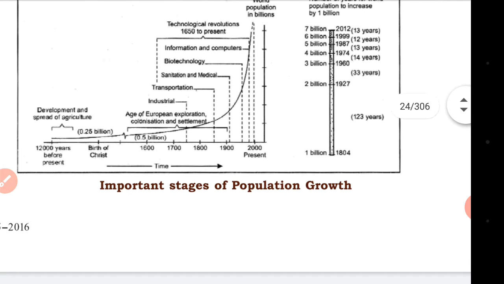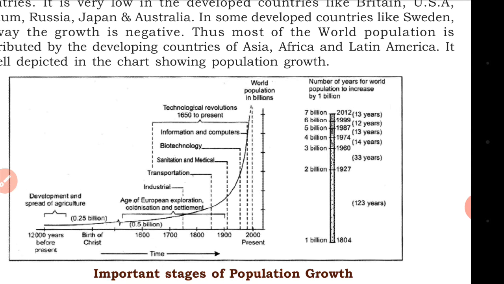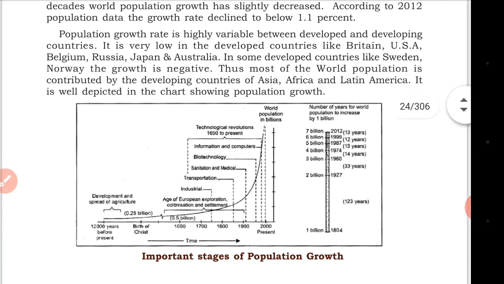Now, important stages of population growth. Look at this. We are seeing it over 1200 years. There was a spread of agriculture and the birth of Christ. After that, the age of European exploration, colonization, and settlement. After that, industrialization started, with transportation, sanitation, good medical facilities, and technological revolutions. For that reason, the population increased from billions to billions.